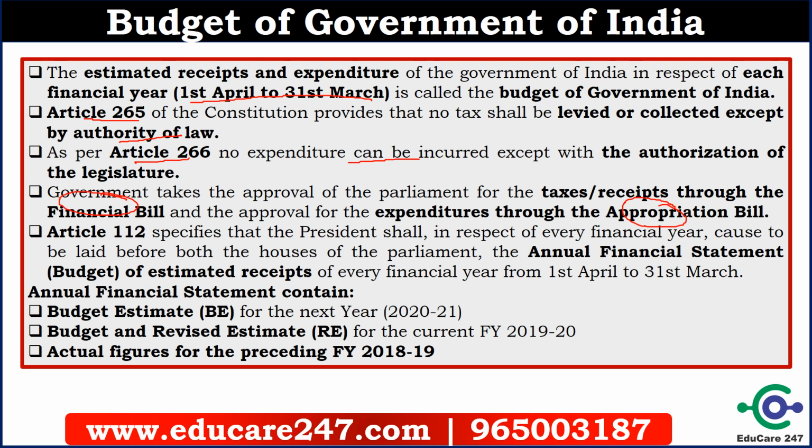The annual financial statement contains the budget estimate for the next year, the revised estimate for the current year, and the actual figures for the preceding year. Like on 1st February 2020, the next year's budget will be proposed, the revised estimate for this year will be proposed, and the actual figure of the last year will be presented. So this is the budget document, and this is a very important concept. You can remember all the important facts.